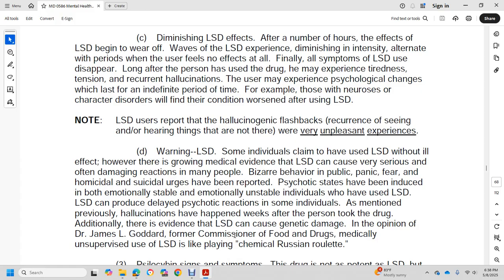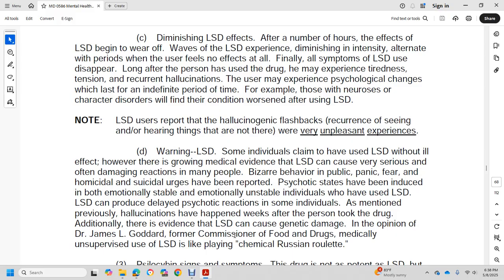public panic, fear, homicidal and suicidal urges, and have reported psychotic states, inducing both emotional states and emotional instability in individuals using LSD. LSD can produce delayed psychotic reactions. Some individuals have reported hallucinations that happened weeks after the person took the drug. Additionally, there is evidence that LSD can cause genetic damage.